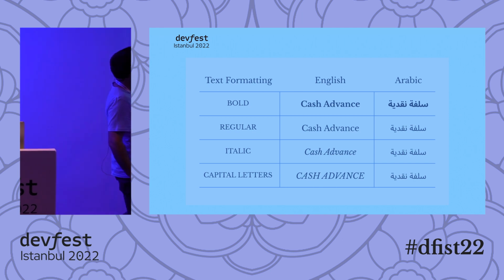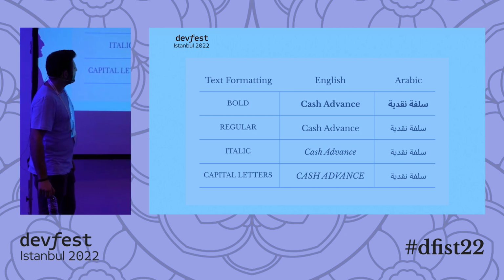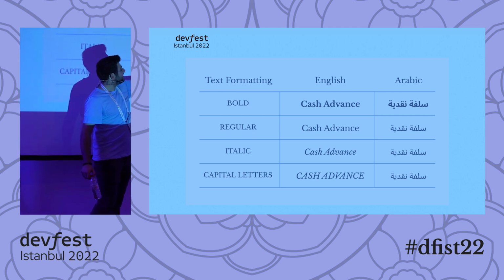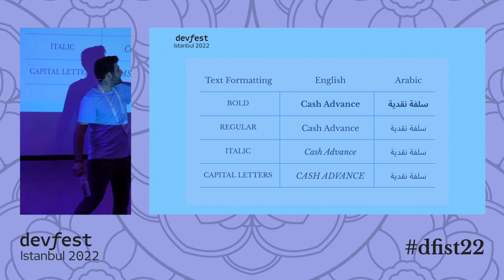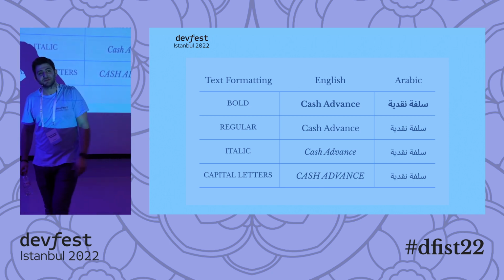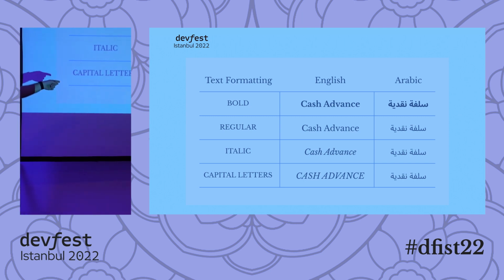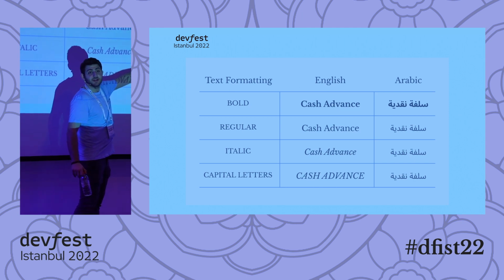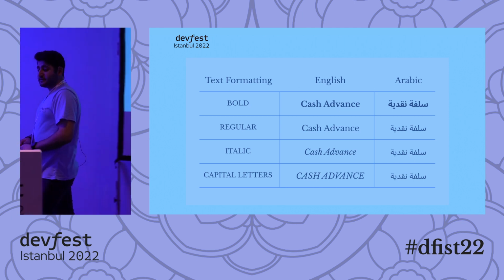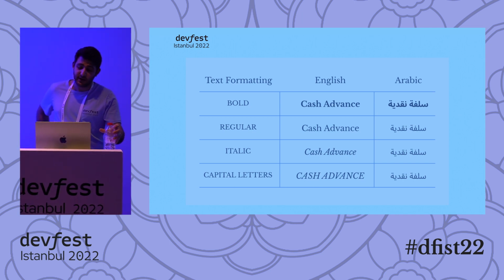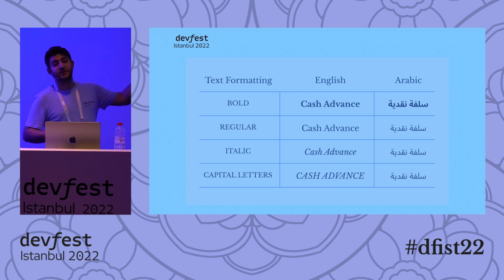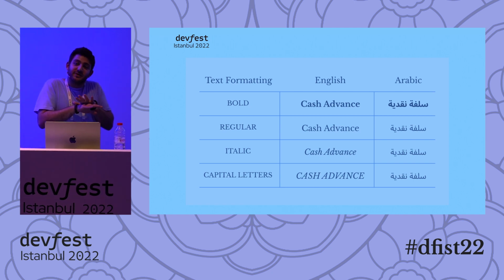So in this example, the regular is regular. We are good on that, but we don't have a capital A. In italic, the Latin text, the left to right one is italic, but I don't see any visual representation on that one on the right. For capital letters, well, those look quite identical. So for that example, apart from the bold one, there is actually no difference between italic, capital letters, and regular ones. So that's why we try to just sometimes avoid, sometimes totally ignore.